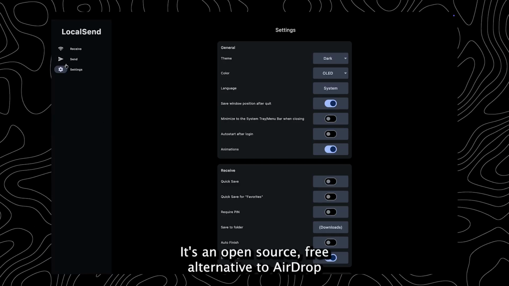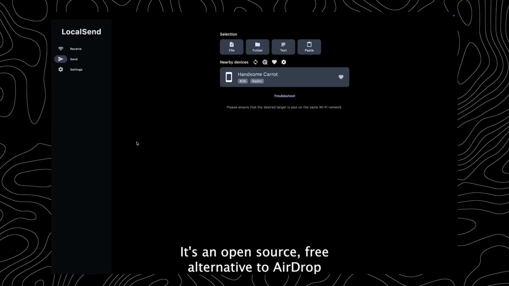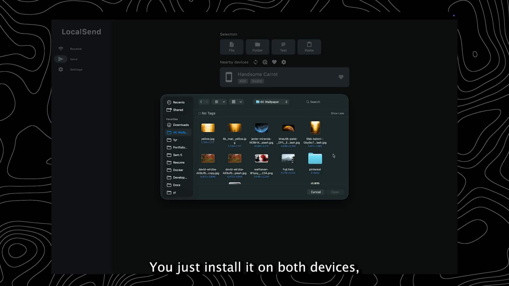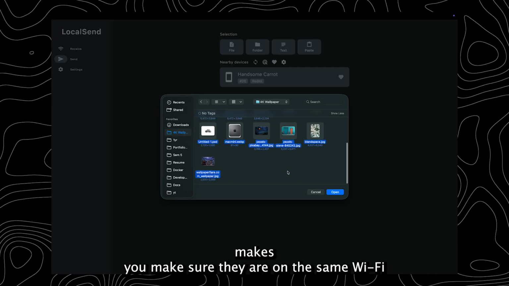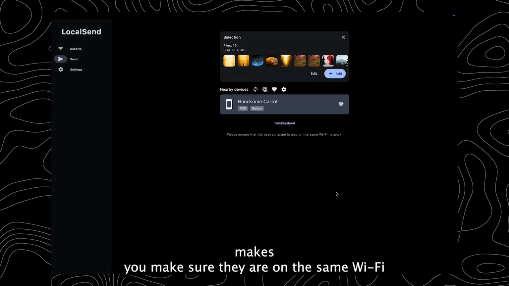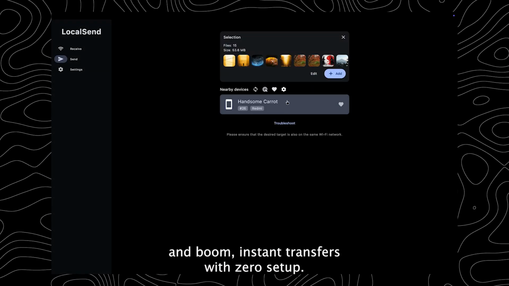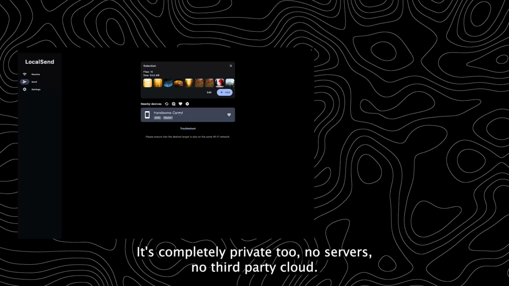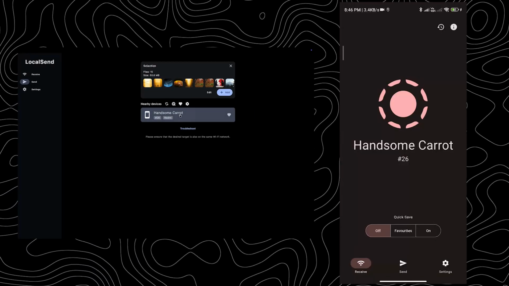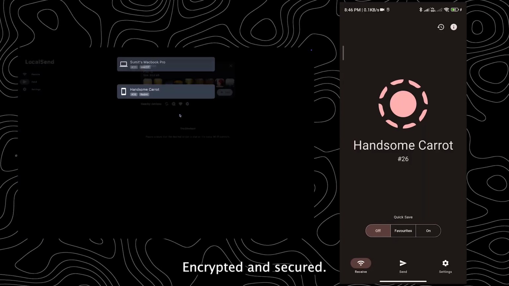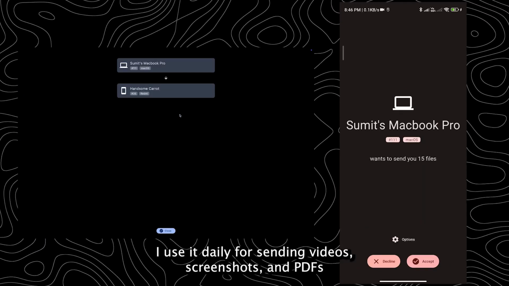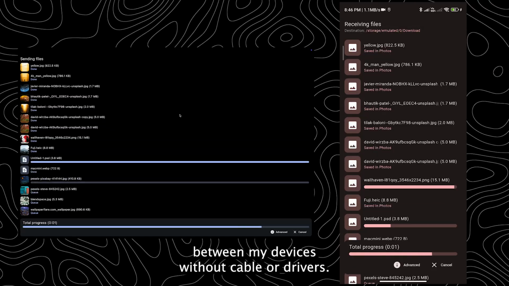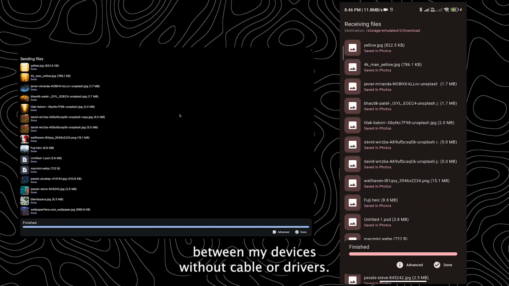It's an open source, free alternative to AirDrop that works across all platforms. You just install it on both devices, make sure they are on the same Wi-Fi, and boom, instant transfers with zero setup. It's completely private too. No servers, no third-party cloud. Everything stays local, encrypted, and secure. I use it daily for sending videos, screenshots, and PDFs between my devices without cable or drivers.